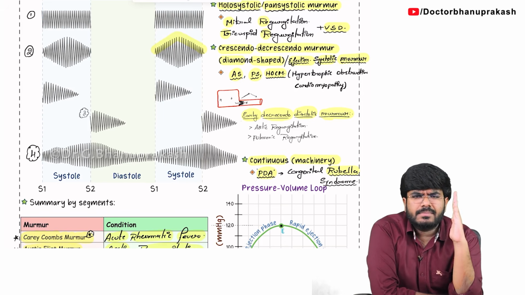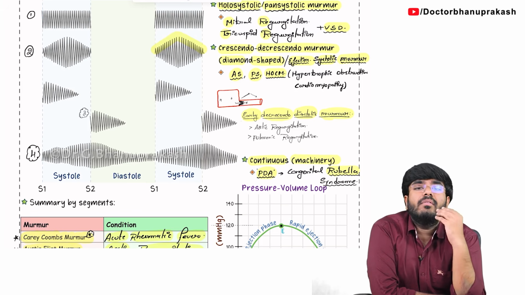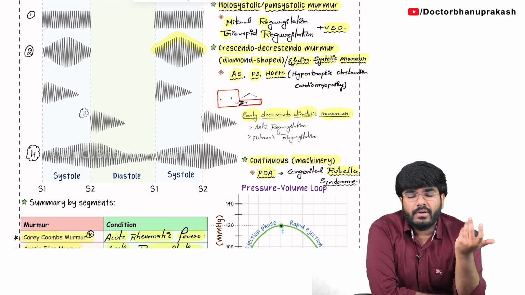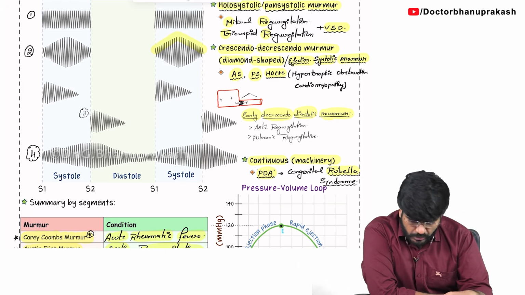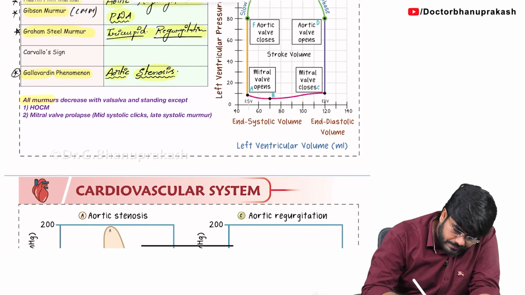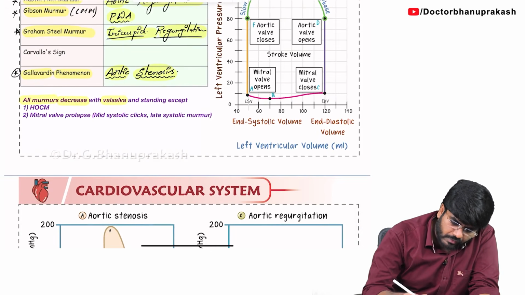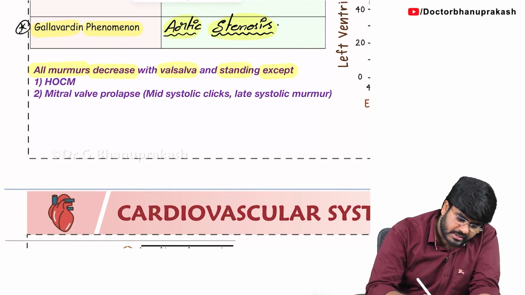When you go from lying down position to standing position, and whenever you perform the Valsalva maneuver, the murmur intensity actually decreases except in two conditions. So, all murmurs decrease while performing Valsalva and standing except two murmurs. In which conditions?